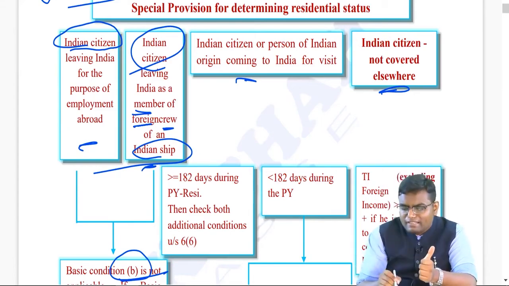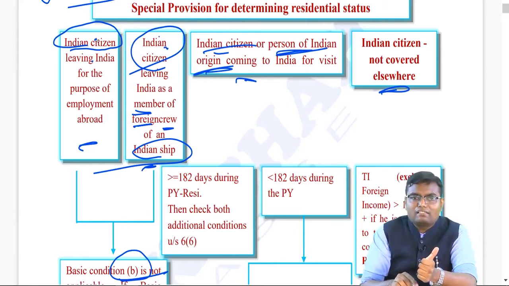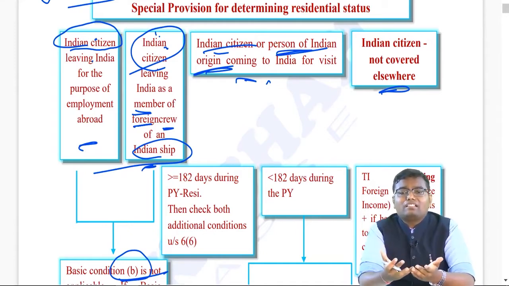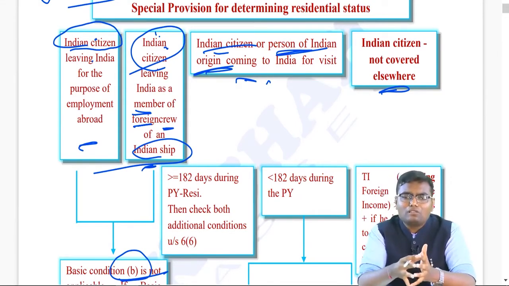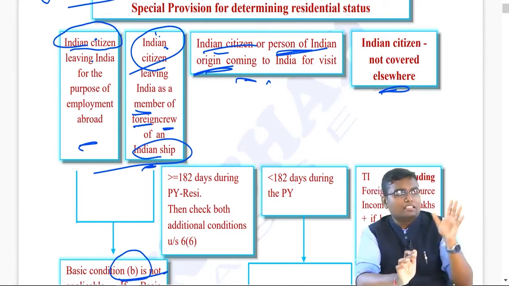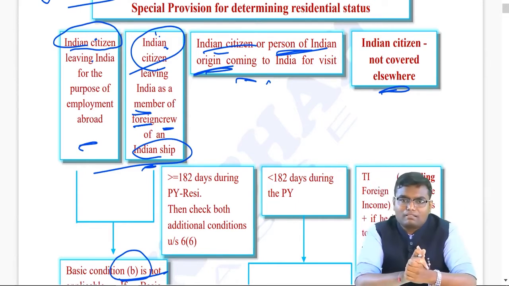However, if you are an Indian citizen or person of Indian origin. See, in the first two cases, only Indian citizens were covered. In the third exception, they have covered two things: number one, Indian citizen, number two, person of Indian origin. Now, what is a person of Indian origin? One whose ancestors, either of the parents or either of the grandparents, have taken birth in India. And if the birth is before 1947, then even Pakistan and Bangladesh were also part of India. So, if you are an Indian citizen or person of Indian origin, and you are coming to India for visit purpose, whereas in the first two cases you are leaving India, in the third case you are coming to India for visit purpose.